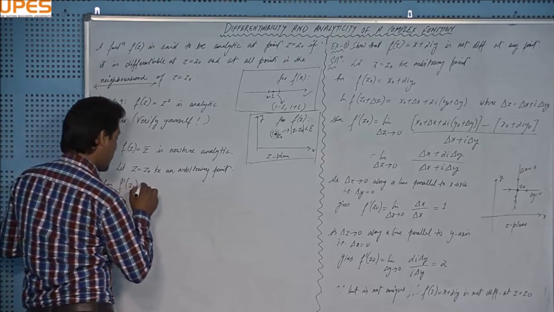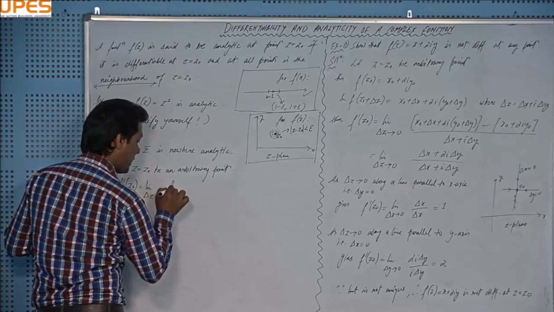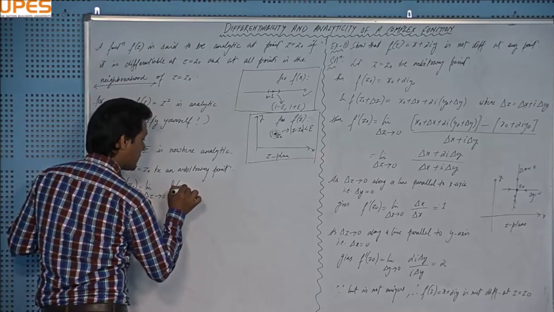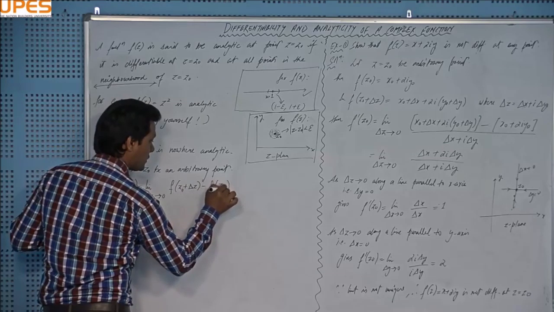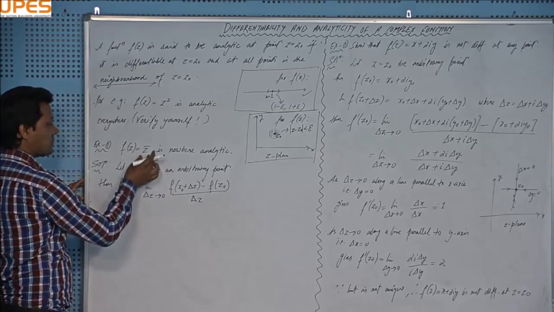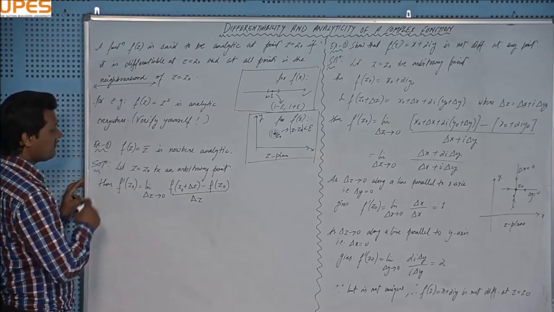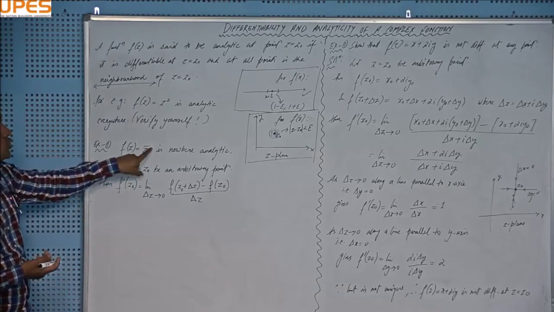Okay, f dash z naught is the limit as delta z tends to 0 of f(z naught plus delta z) minus f(z naught) over delta z. One more thing: z bar is actually equal to x minus iota y. z bar indicates the conjugate of z.